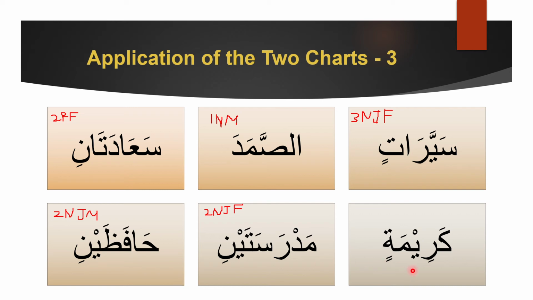Next, karimatin. Karimatin. We hear the ta sound, and we can see the ta marbuta. The ta marbuta means it's female. And then there's no combination because it's tanween. Tanween means obviously there's no combination. And one more thing we can tell is that this is jar, because in sound means jar. So this is one jar and female.